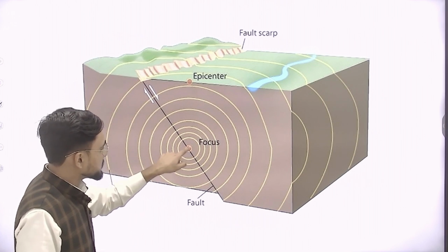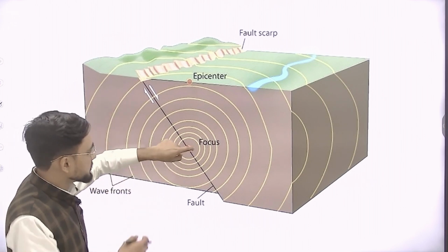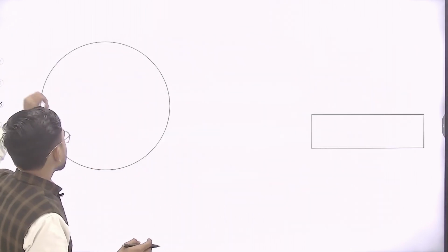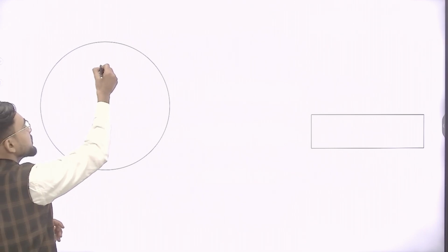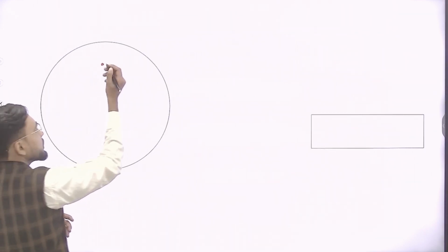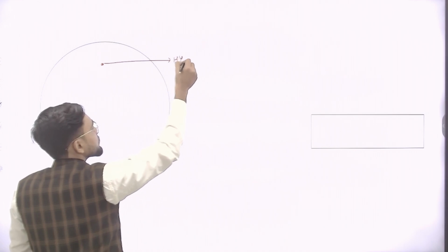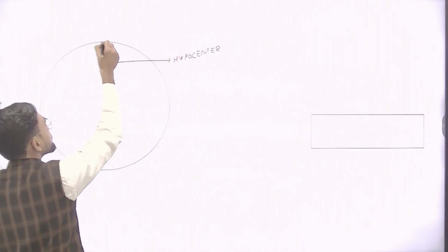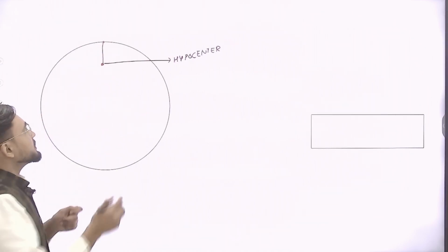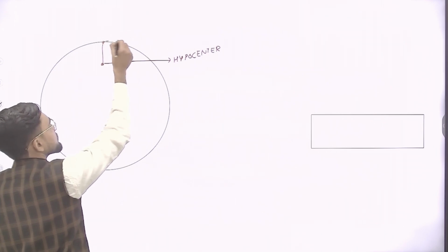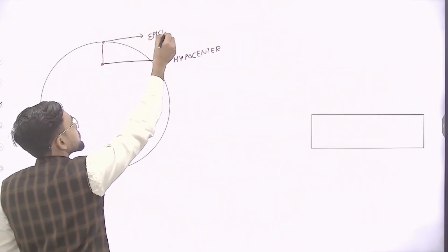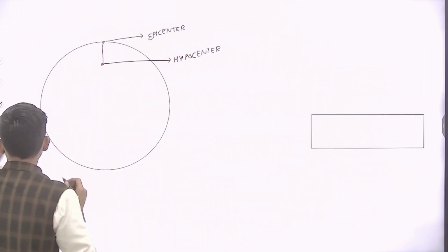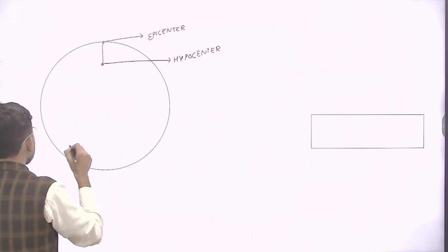Let's suppose this is the point where the geological adjustment has happened, and these yellow lines are the waves which originate from this point and move in all directions. Let's suppose this is our earth, and this is the point where the tectonic adjustment has happened. We call it the hypocenter. And the exact vertical point on the surface where the earthquake is first reached is called the epicenter. From this hypocenter, multiple waves are originating.